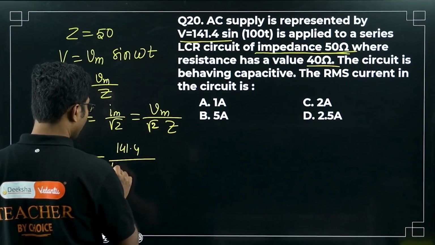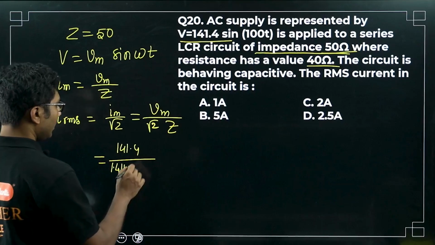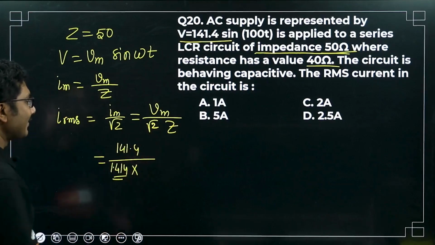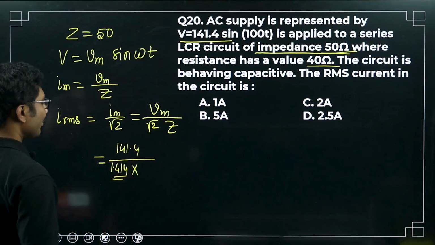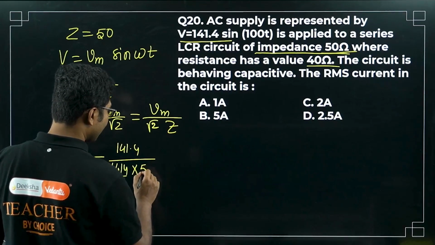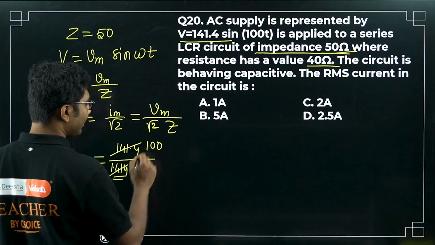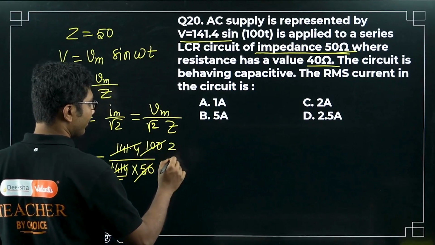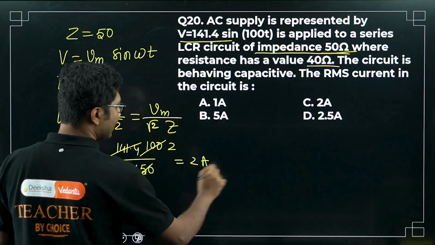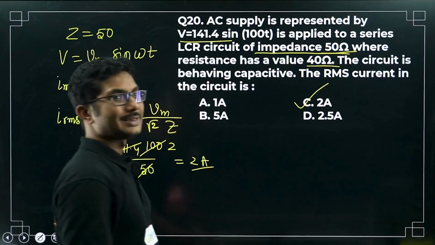What is root 2? Root 2 is 1.414, right? So that's what I was saying, that this value is very similar to root 2 because eventually it will cancel, and Z is given 50. Okay, so this will cancel and you will get 100. So you will get 2 ampere as the answer. Okay, 2 ampere is the RMS current.